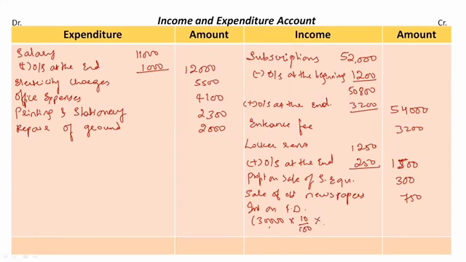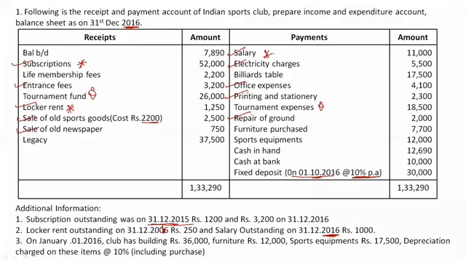So from October to December, October, November, December, 3 months. For 3 months, I'll be receiving the interest. So 3 by 12. So I'll be receiving 750 rupees as interest on fixed deposit. Clear? Then, so this is done. Everything from receipts and payments account is completed.